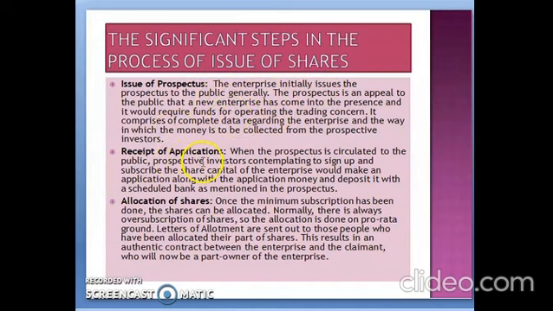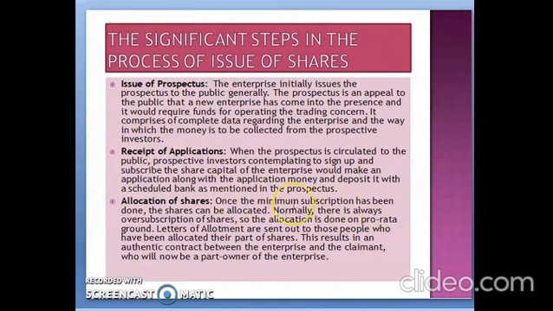Next one is receipt of application. When the prospectus is circulated to the public, prospective investors contemplating to sign up and subscribe to the share capital of the enterprise would make an application along with the application money and deposit it with the scheduled bank as mentioned in the prospectus. If anyone wants to purchase the shares, they have to pay their application money in that scheduled bank. After that they can move to the next step, that is allocation of shares.